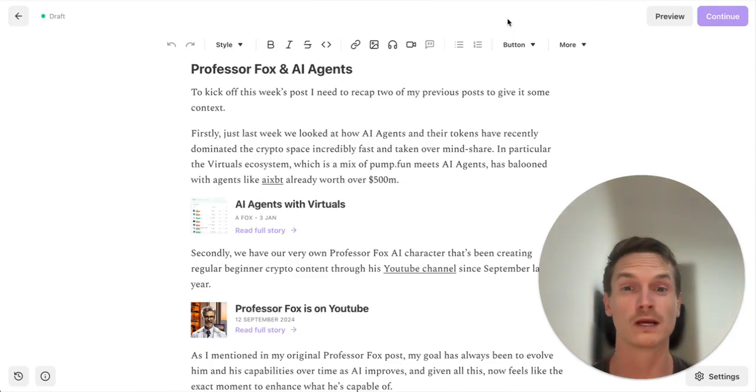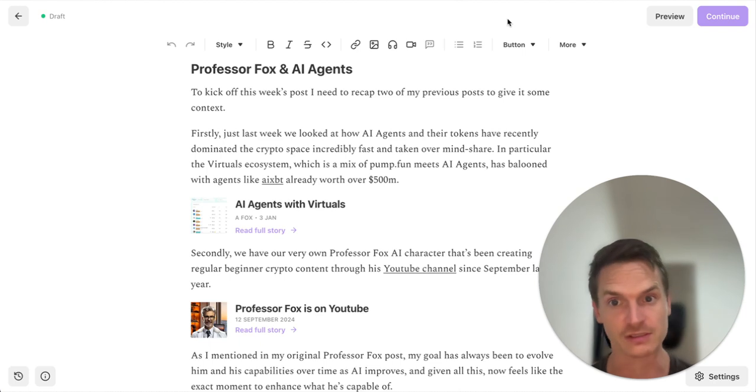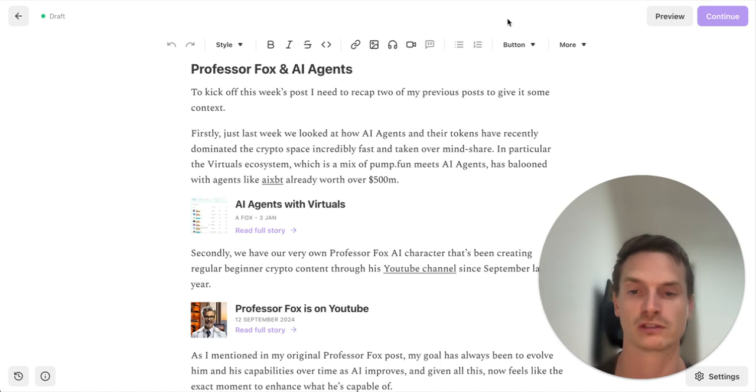AI has taken the world by storm in the last couple of years, and it's become the latest trend in the cryptocurrency market too. AI agents are the next evolution of AI and essentially create bots that can go off and do things on their own.